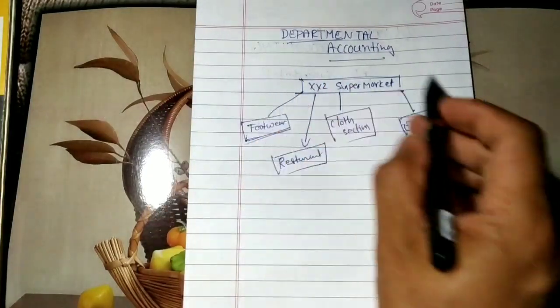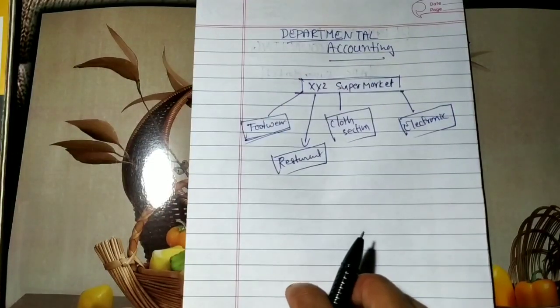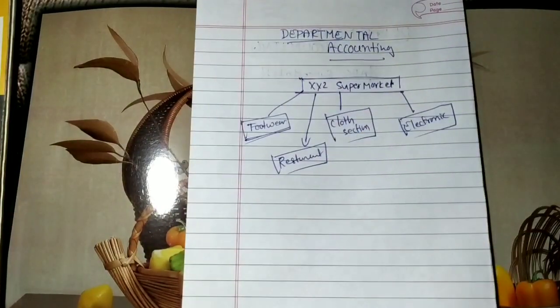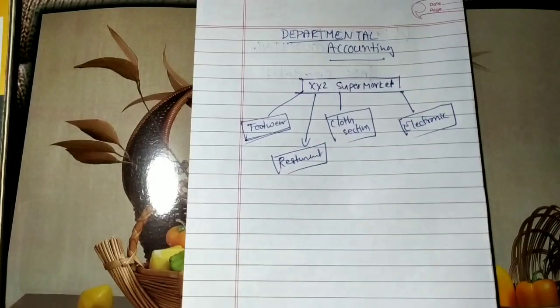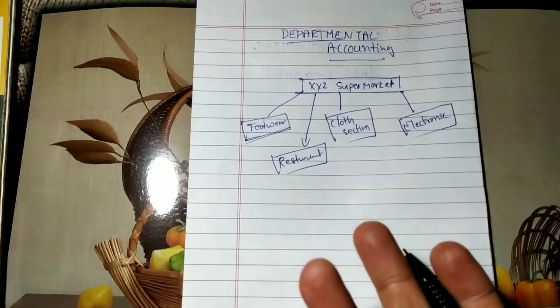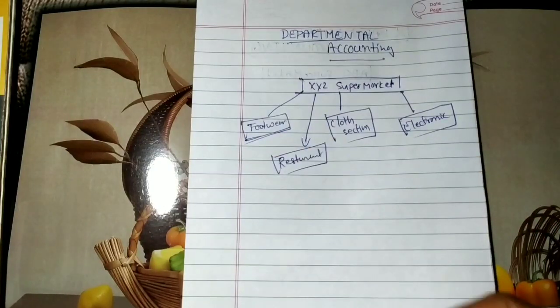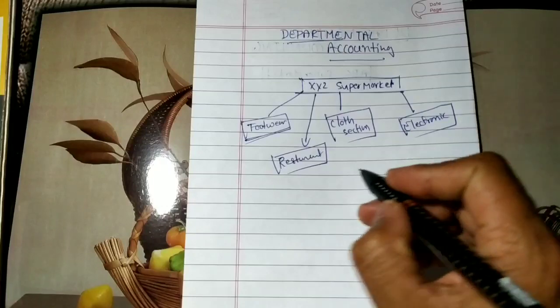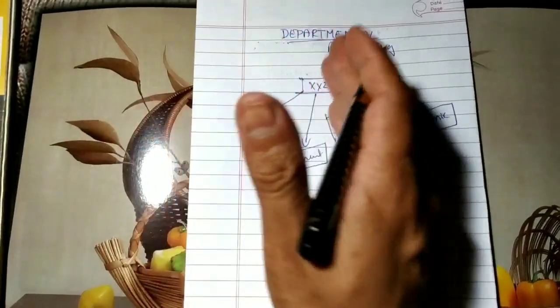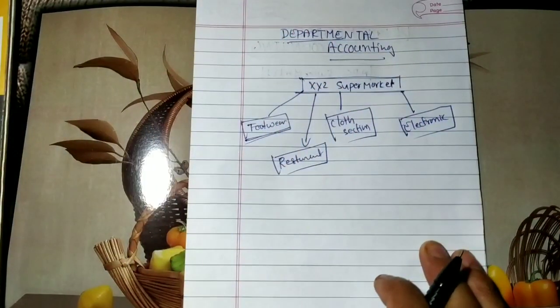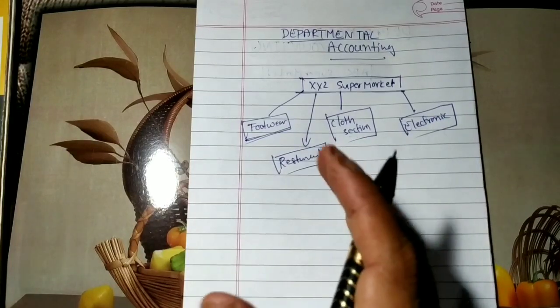In order to know the overall performance, we prepare the accounts of XYZ supermarket. There you can get only the overall profit and loss of the supermarket. But in order to know which section is failing or not performing well, where the profit is low, and which section spends more and earns less, we prepare the account of each department separately. We can call it a departmental account.